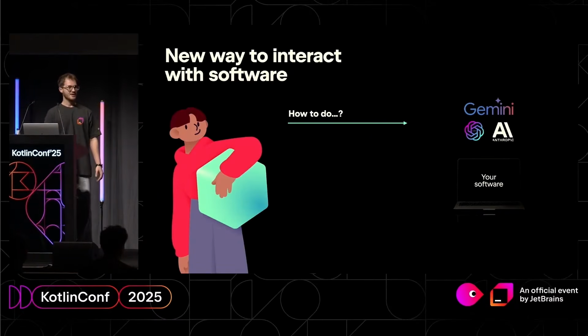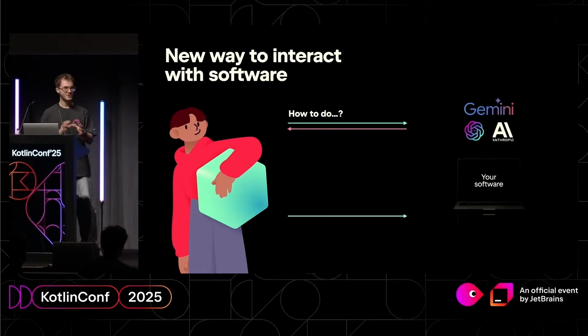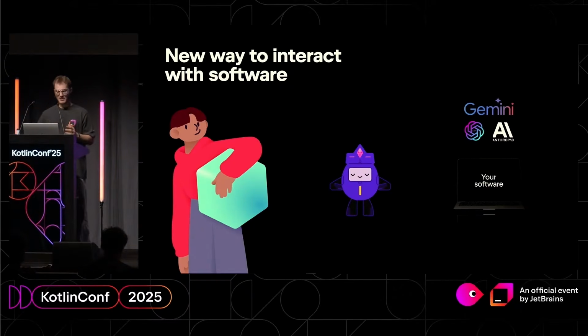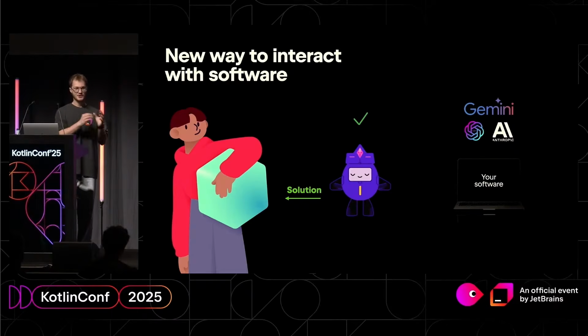Users would use AI to ask how to solve a problem, how to do something. And then they will use your software to solve the problem. But that picture is actually a little bit outdated. So let's imagine the picture of the future. Let's imagine there is some helper robot in the middle, and the user will just ask the robot, do the whole work for me. And now it's the robot's responsibility to use AI and to use your software to solve the problem, and once ready, it will come back to the user with a ready solution.